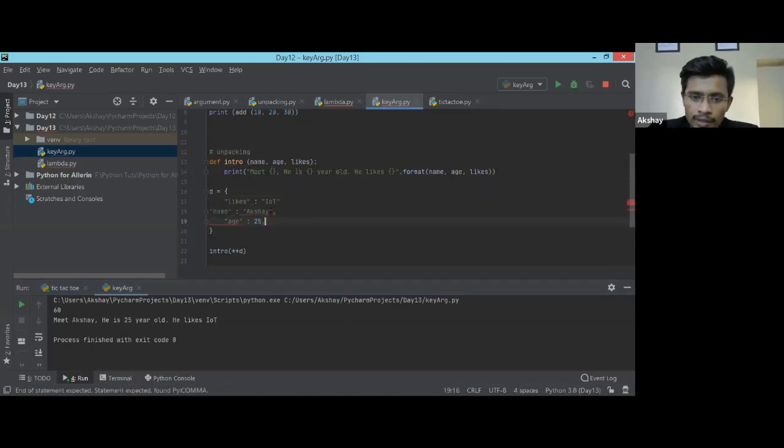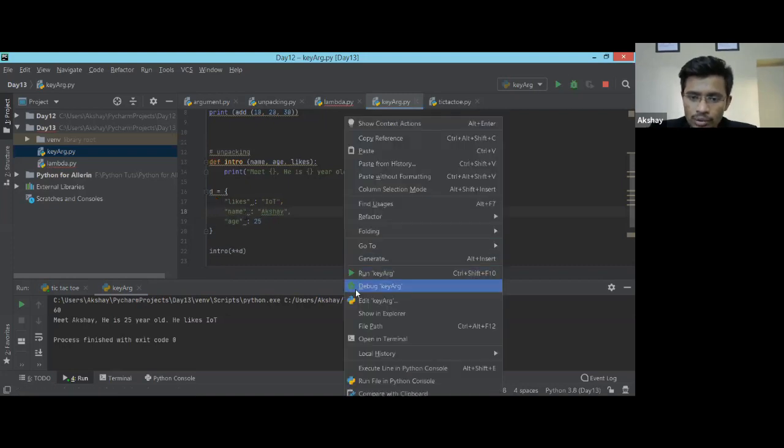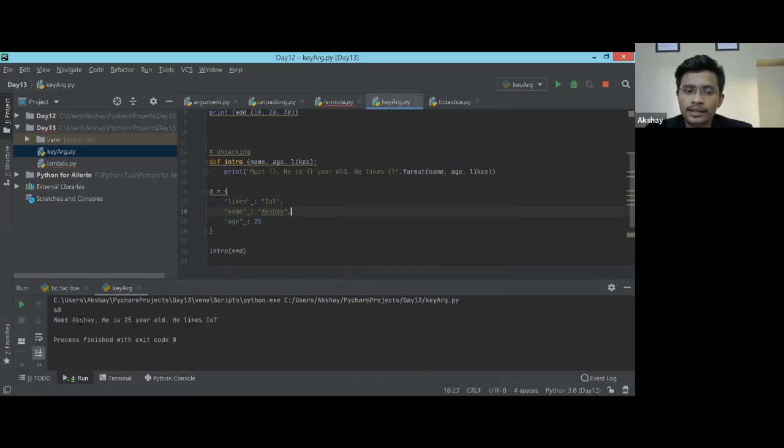See, my sequence is totally messed up and I have a number of things passed over here. If I run this code, the output is still the same. No matter what the sequence is in the dictionary, this D will appropriately traverse every key. It is doing all the things internally. To find the largest value as A, the middle as B and the smallest as C, you need to write logic. That can't be done with this.